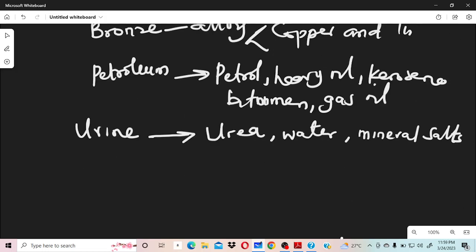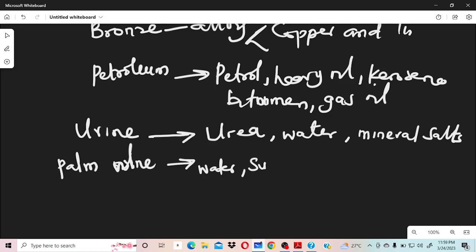Our palm wine too is an impure substance. Why do we say it's an impure substance? Because it contains water, okay?